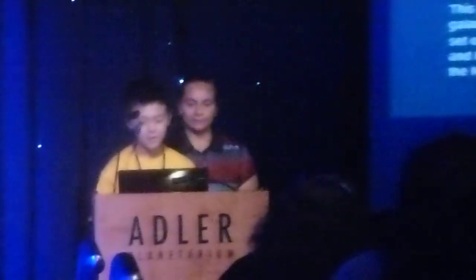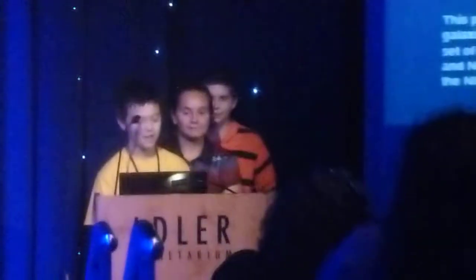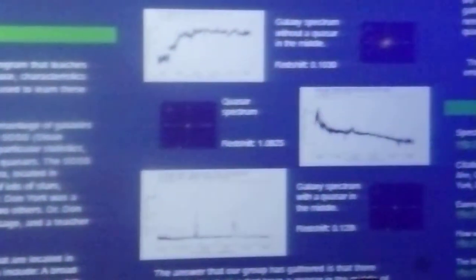The results that we found are these. Okay, we found these different galaxies, and we found a quasar, well, multiple quasars, and then we found some galaxies with quasars in the middle, and then these are the spectrum of. This is a spectrum of the galaxy without a quasar. As you can see, the lines don't really go up; they just pretty much dip down, except for this part up here where it rose up. And then here's a spectrum of a quasar, the thing that we were looking at inside a galaxy.